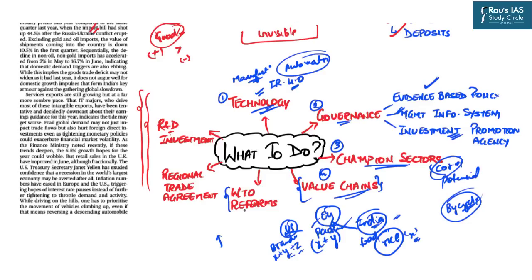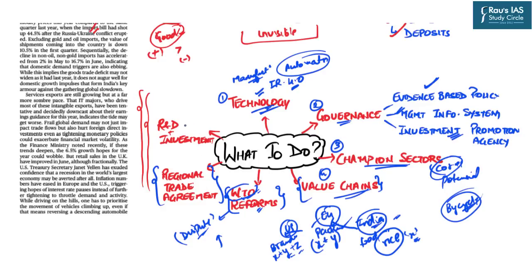Similarly, India must also focus on WTO reforms. For example, the WTO dispute resolution mechanism. We all know whenever it comes to international trade, the WTO is the only multilateral organization which frames the rules for international trade. And therefore, we cannot allow the dominance of any particular country or any particular region, because then all the rules might be framed according to their interests. And therefore, we must invest in WTO reforms. Similarly, not just multilateralism, but India should also tap the potential of regional trade agreements, FTAs, etc.